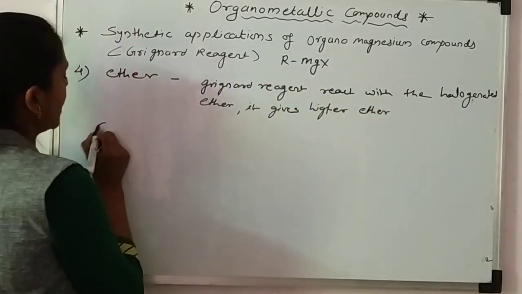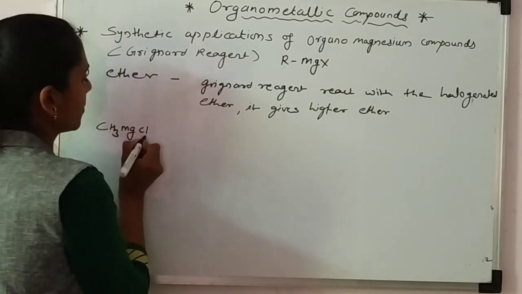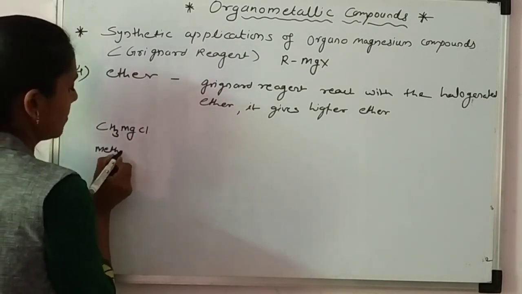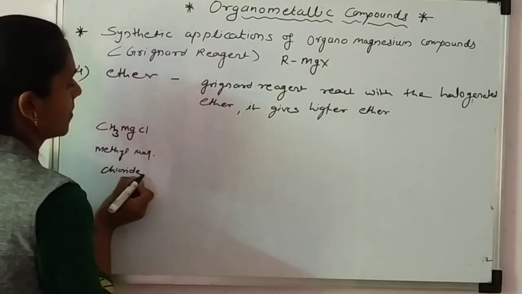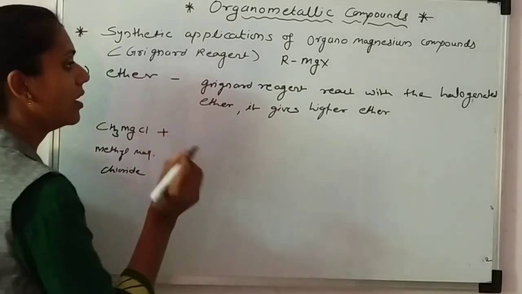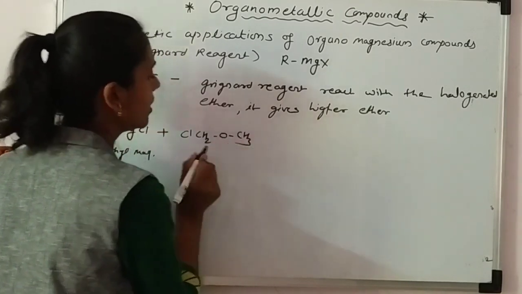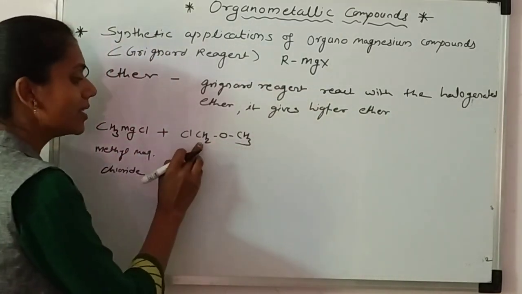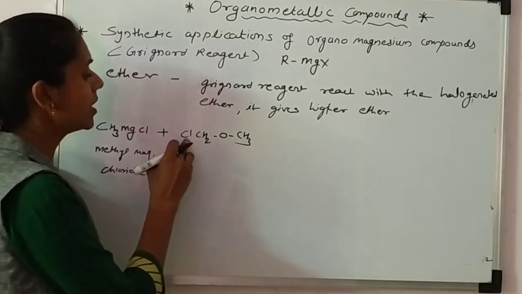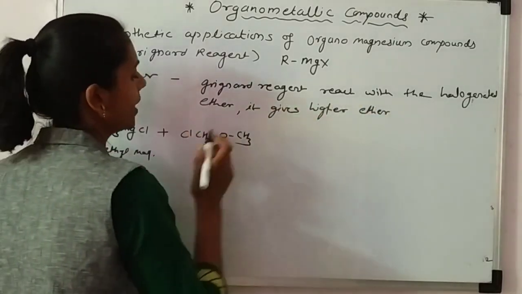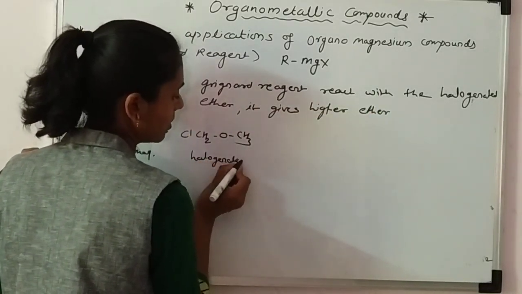So we take any Grignard reagent, for example methyl magnesium chloride, which reacts with halogenated ether. It's a simple example I write here. It's dimethyl ether, in which one hydrogen is replaced by a halogen. So I write here the halogenated ether.